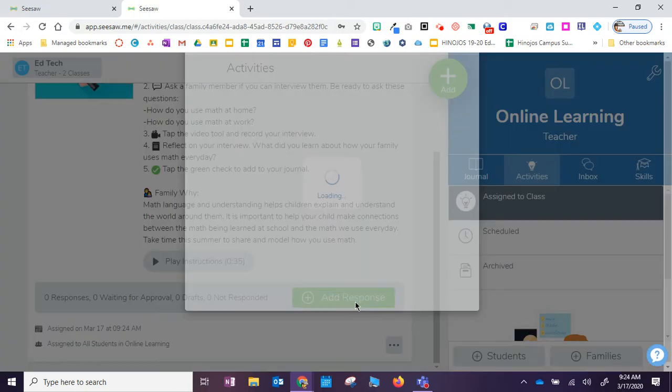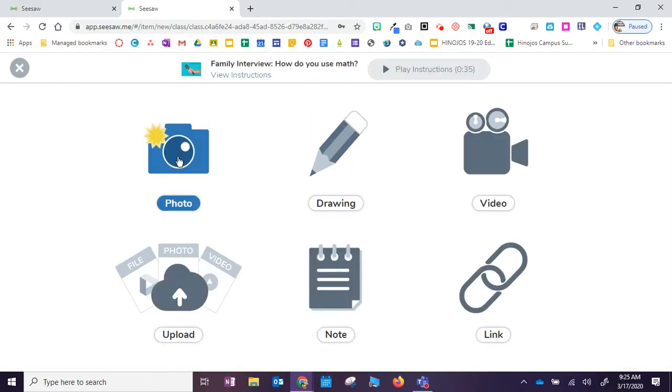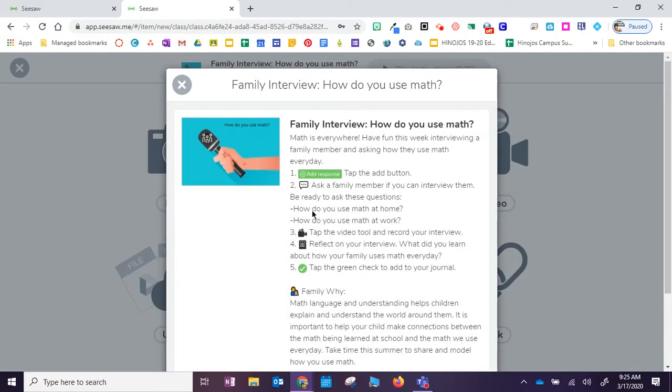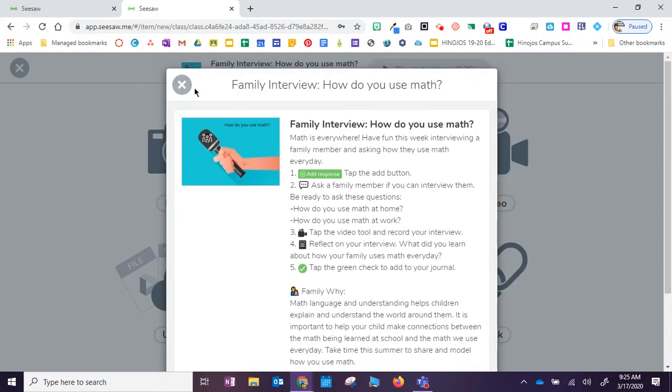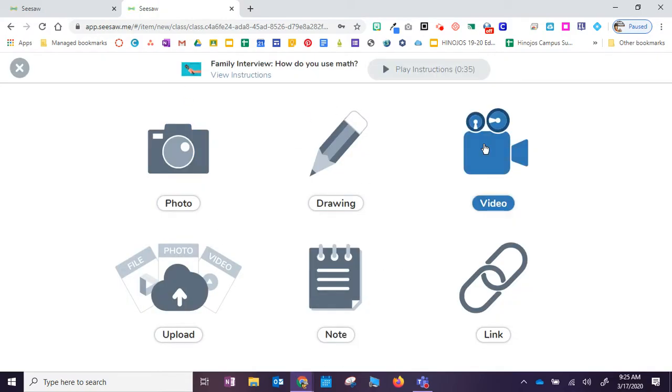So let's take a look and see what this looks like for a student. So we're just going to click on sample student. And up here, they have the instructions again. Oh my gosh, what was I supposed to do? Right. So they have to ask a family member if they can interview them. Be sure to write these questions down. And so then students would utilize the recording tool to interview their parents.